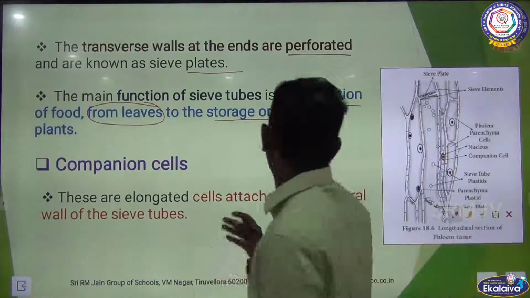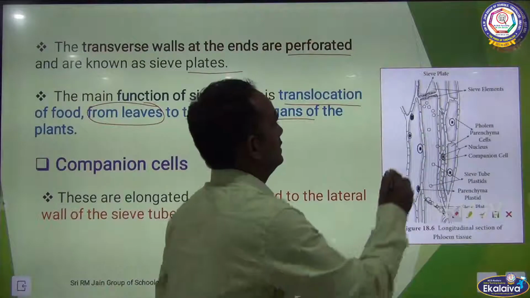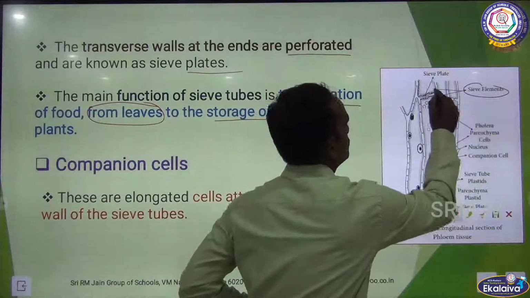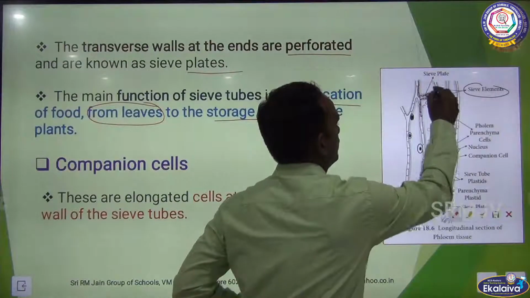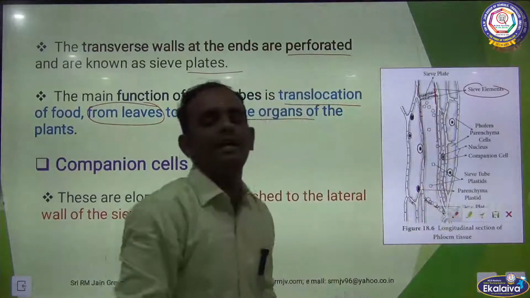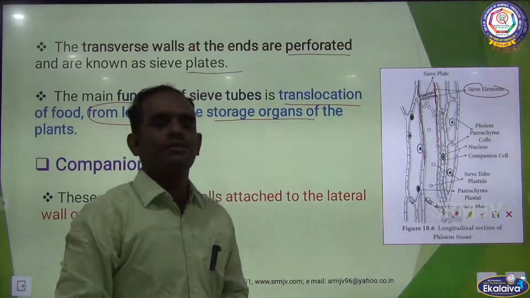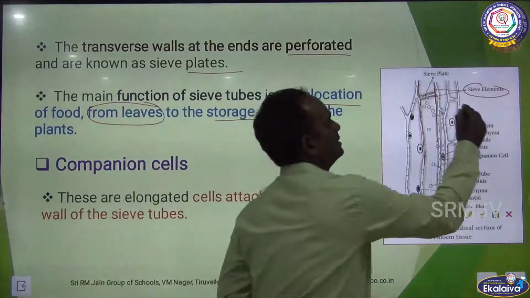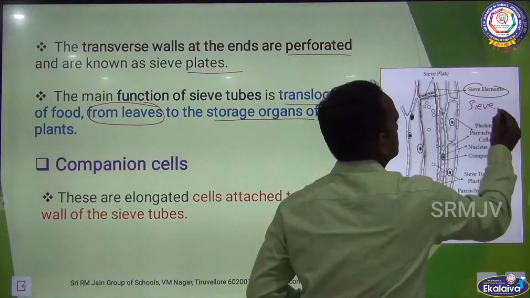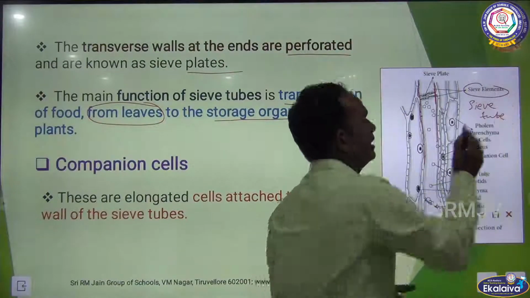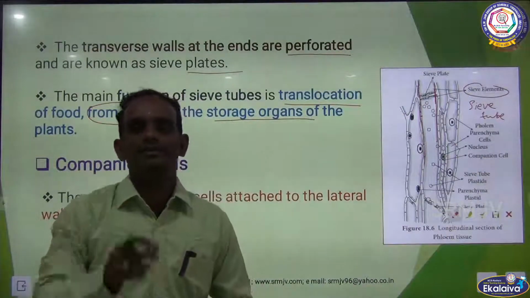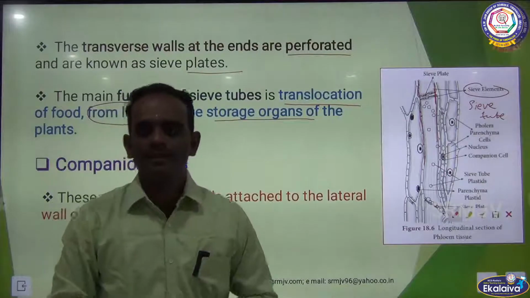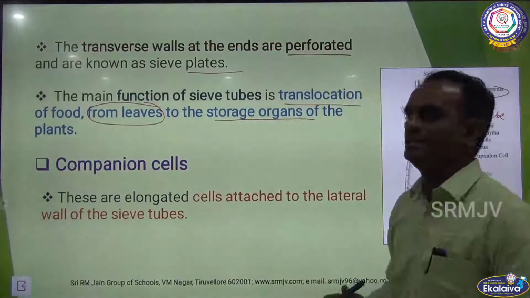Okay. So see the picture here, children. These are the sieve elements or sieve tubes. They are long, slender, tube-like structures. Sieve elements are also called sieve tubes. They are long, elongated, perforated, tube-like structures. Okay. Second one is companion cells.